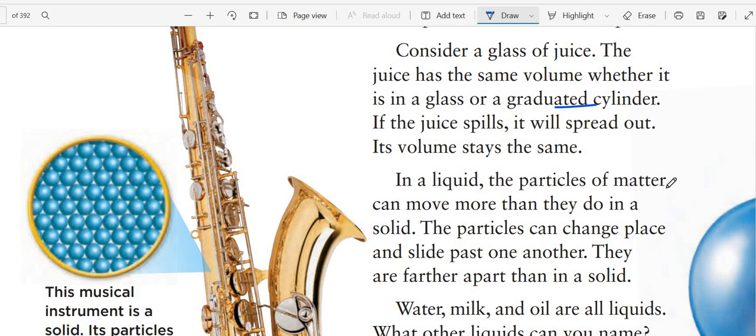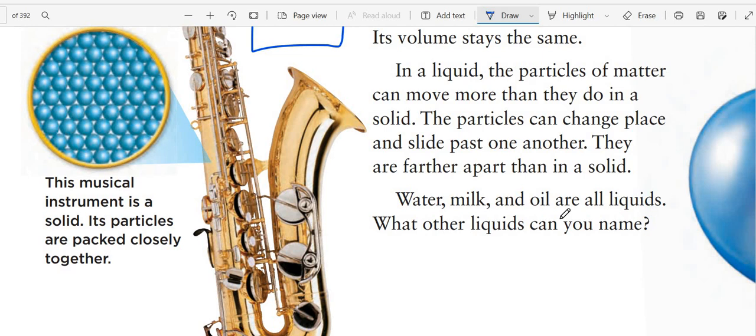In a liquid, the particles of matter can move more than they do in a solid. So maybe the particles will be less far away from each other. Okay, they are not completely packed. They have a distance between the particles. The particles can change places and slide past one another, and they are further apart than in a solid.